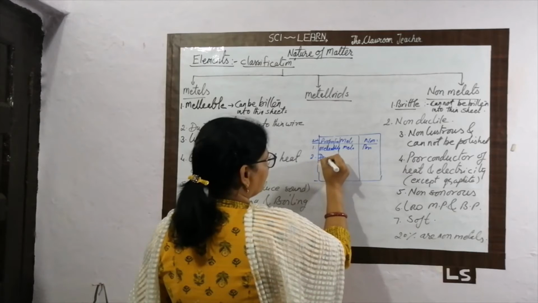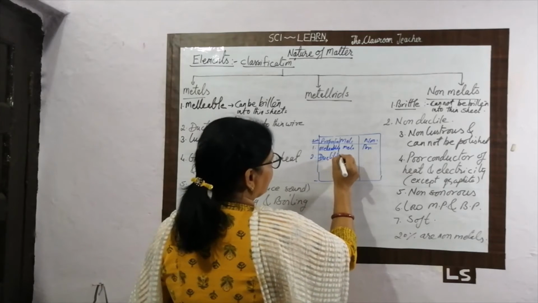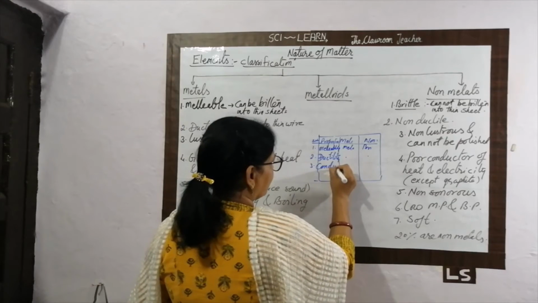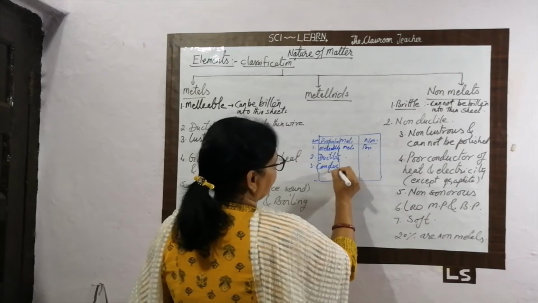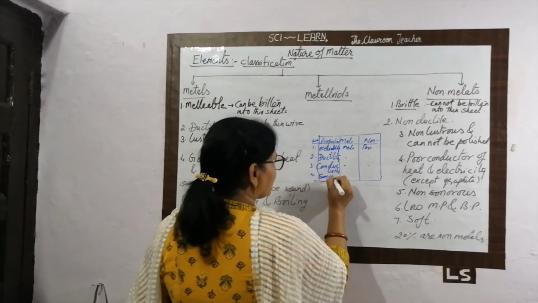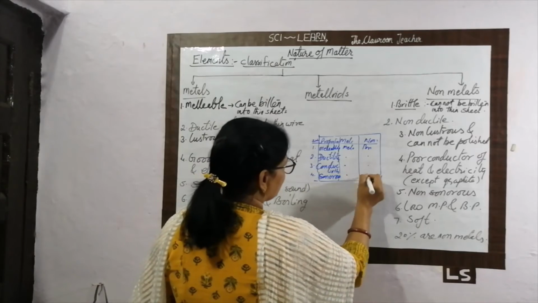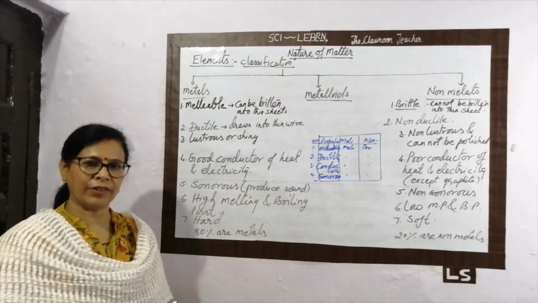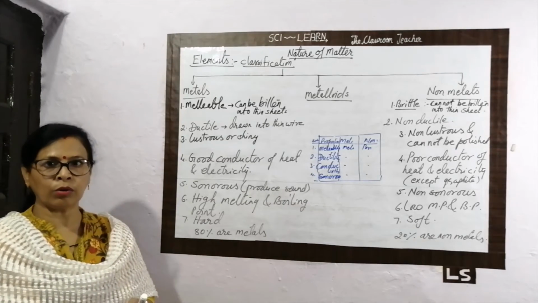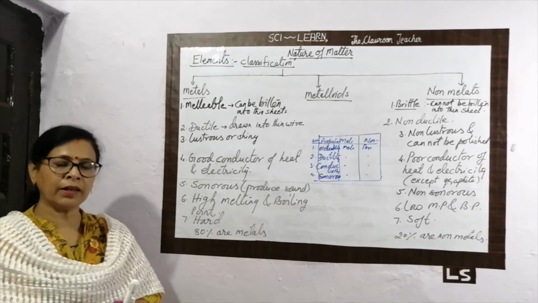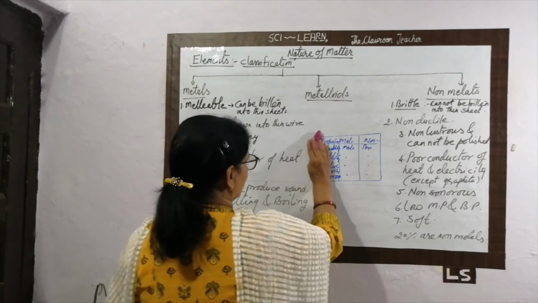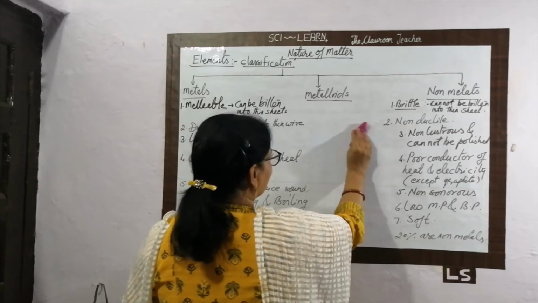Second, ductility. Right here, ductile, non-ductile. Third, conductivity. Right here, good conductor, poor conductor. Then, sonorosity. Sonorous, non-sonorous. We are able to differentiate metal and non-metal. So this is the best way. Anyhow, you can make 2 columns only and write 1 column for the metal and 1 for the non-metal, and you are able to write the difference like that also. So this is about the metal and non-metal.